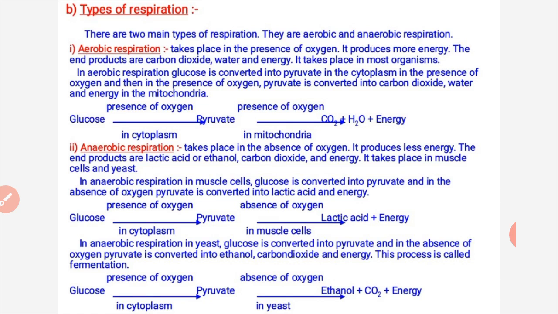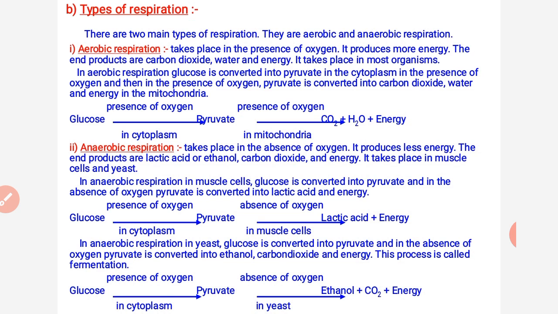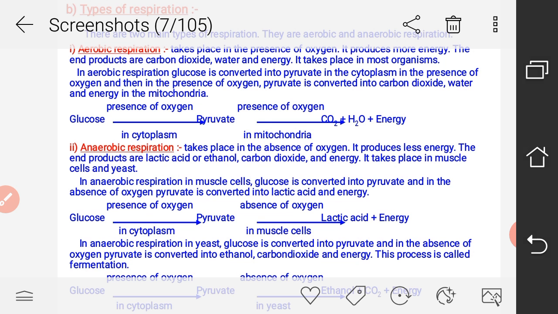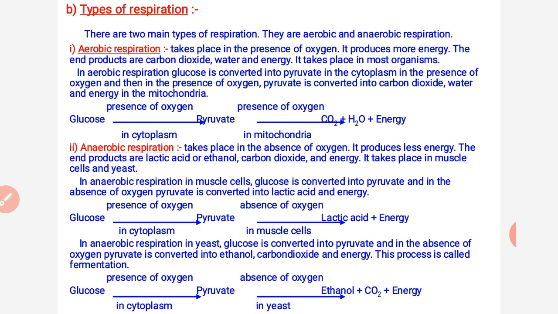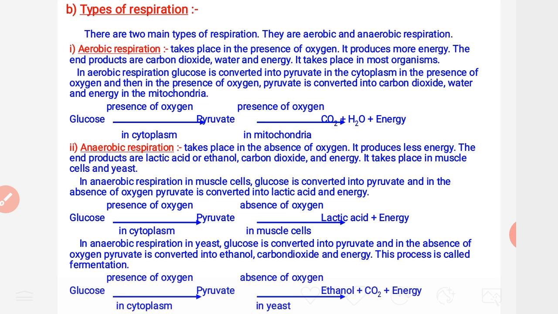Now, in anaerobic respiration in muscles, glucose is converted into pyruvate, and in the absence of oxygen, pyruvate is converted into lactic acid and energy. Actually, this kind of reaction takes place in our muscles. Whenever we perform any hard work or very vigorous physical activities, then oxygen is not completely reaching inside the cells by the blood circulation.